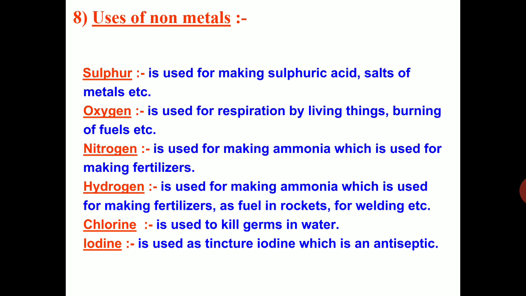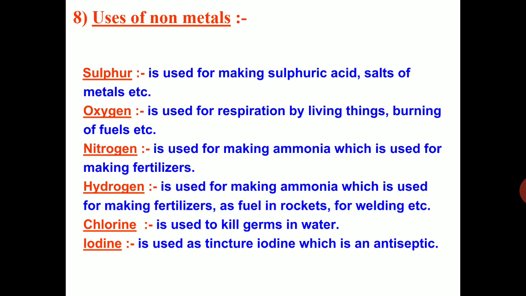Oxygen is used for respiration by living things, burning of fuels. Nitrogen is used for making ammonia, which is used for making fertilizer. Hydrogen is also used for making ammonia, which is used for making fertilizers. And hydrogen is also used as fuel in rockets.